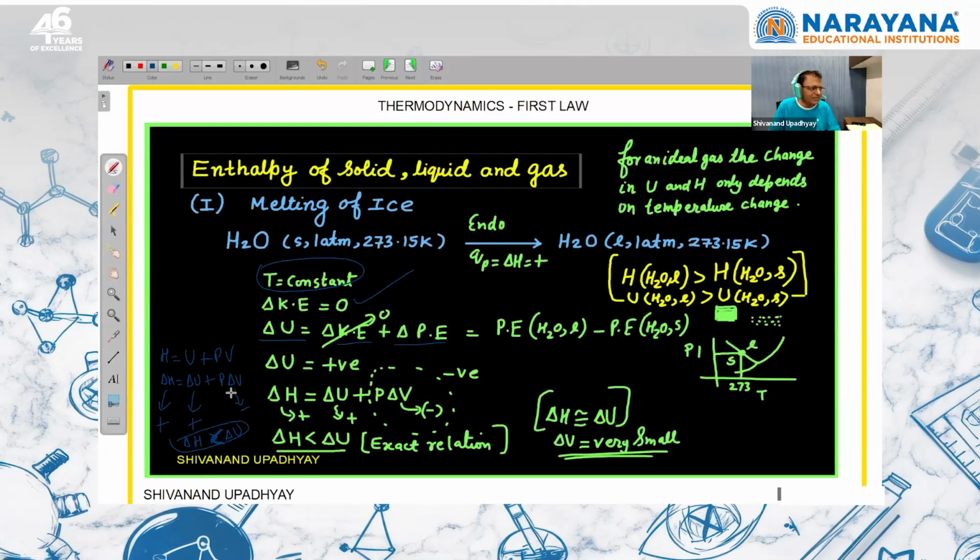If we talk practically, change in volume is very small. So if we neglect it and take an approximation, we can say delta H is approximately equal to delta U. But exactly talking, delta H is less than delta U because here P delta V is going to be negative, right?